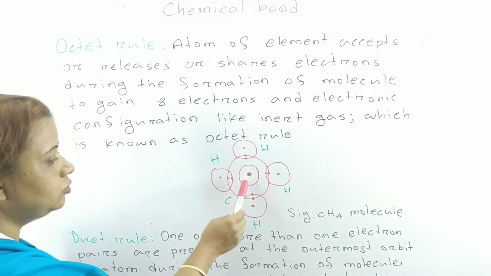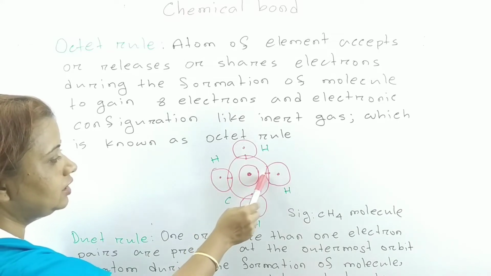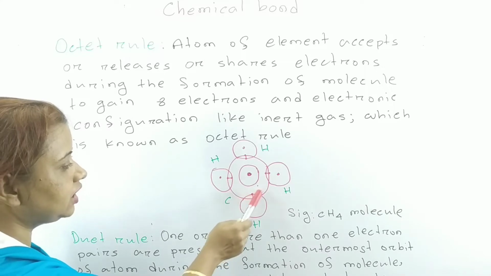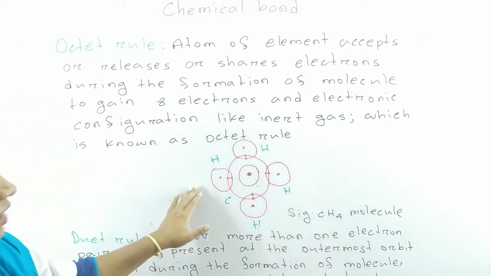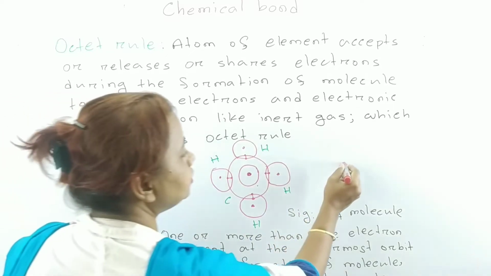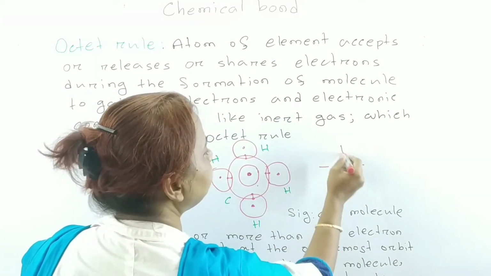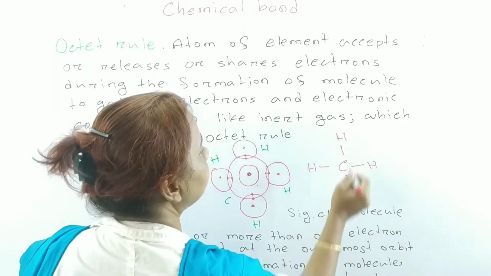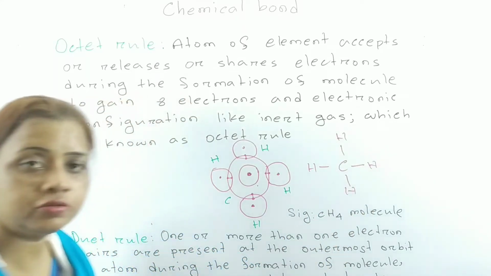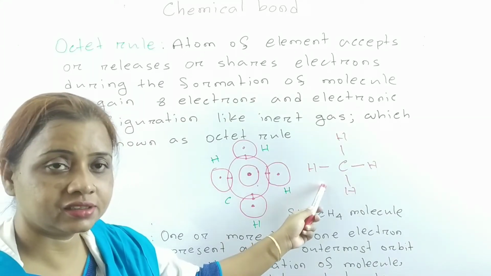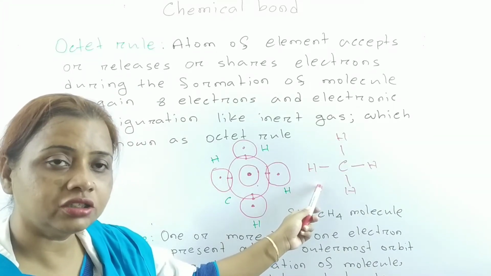Carbon will share 1 electron each with four hydrogens, and each hydrogen atom will share another electron. As a result, 4 carbon-hydrogen bonds will be formed between carbon and hydrogen. Like this way, carbon will hold 4 hydrogen atoms by its 4 hands. It is called octet rule.